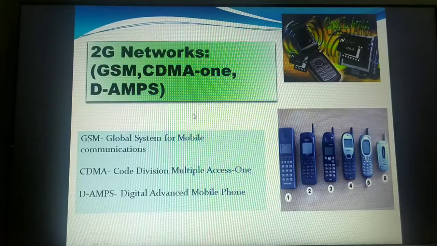In the same way, certain features were there in NMT and AMPS which came in the first generation. GSM stands for Global System for Mobile Communication. CDMA1 is a basic network. In that, the next version came, CDMA1, that is Code Division Multiple Access 1, and D-AMPS, that is Digital Advanced Mobile Phone System, came into existence.